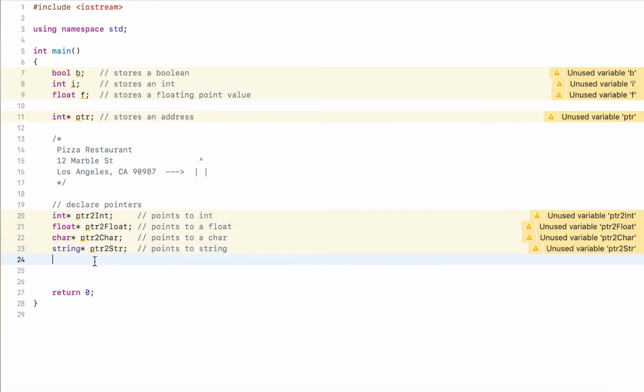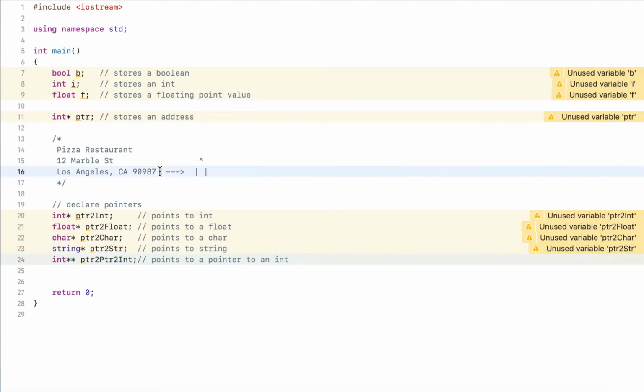Now we could take this a bit further, but I don't really want to confuse it too much. To give you a quick example, you may see something like this. If we read this the same way, it's a pointer to a pointer to an integer. To spell this out, it points to a pointer to an integer.